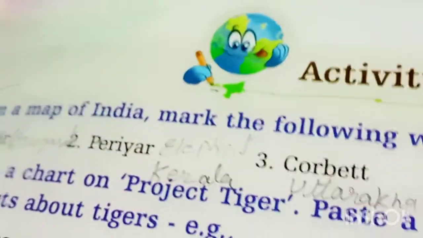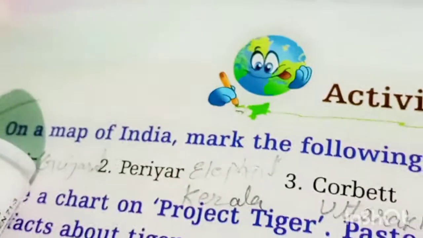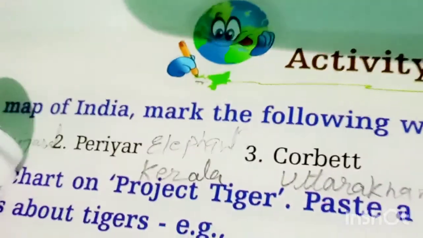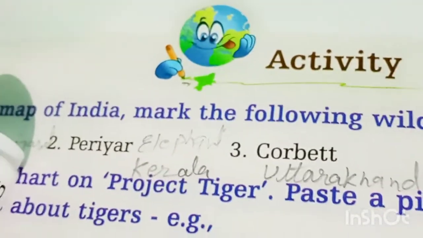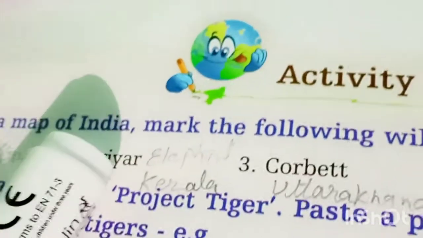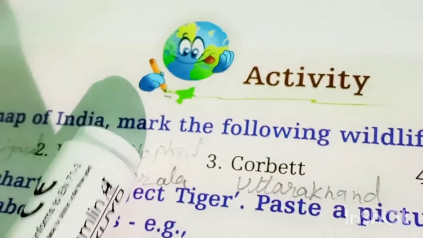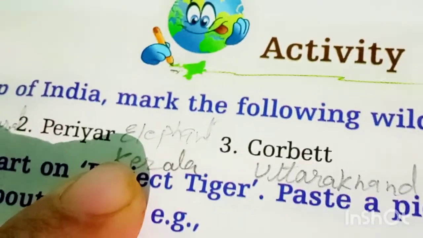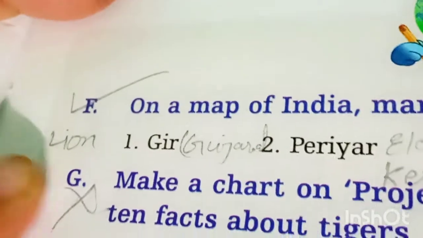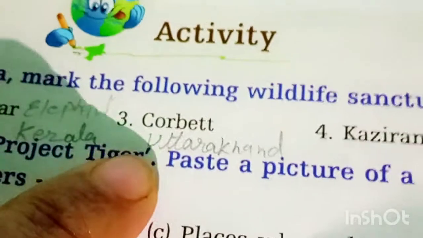On a map of India, mark the following wildlife sanctuaries. First, Gir Forest. It is situated in Gujarat. Mention Gujarat here. Then second is Periyar. You mention Kerala here, and it is famous for elephants also. And Gujarat, Gir Forest is famous for lion. Mention lion here. Then third is Corbett National Park.